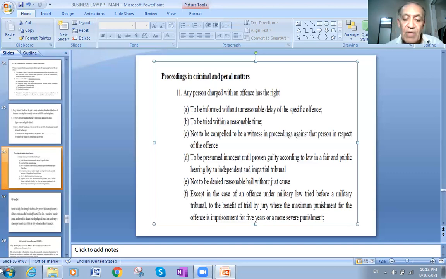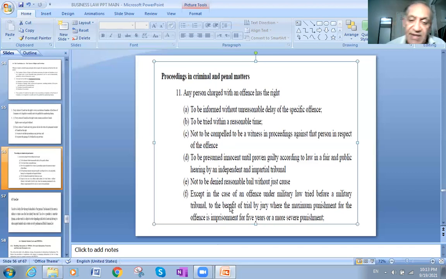That's it. Not to be denied reasonable bail without just cause. Also in the Charter of Rights and Freedoms, no one will ever be put behind bars without a court, judge, or decision. There must be a reason for putting him behind bars, there must be reasons for putting him in jail.